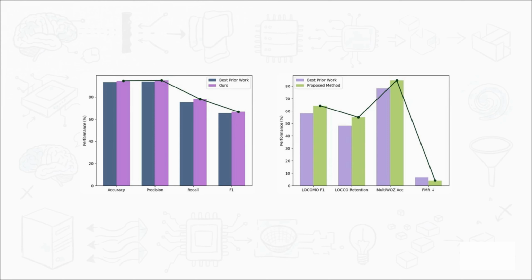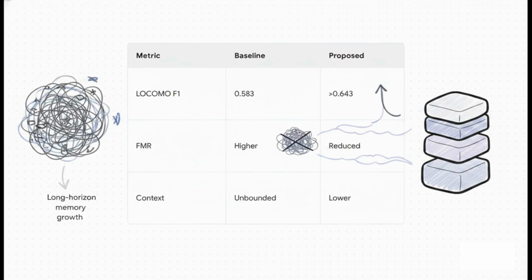On Locomo, a different team's hierarchical memory architecture pushed overall F1 from a baseline to 0.643 under a full dynamic ablation setting. That's someone else's result, not this paper's. Smaller baseline models in that same study scored much lower because of their sensitivity to long horizon memory growth. What this paper's table actually claims is that its own approach should exceed 0.643, reduce false memory rate below the multi-WAS figures, and do it without increasing context usage. Should, not measured to. There's no dataset section here showing the framework actually running.